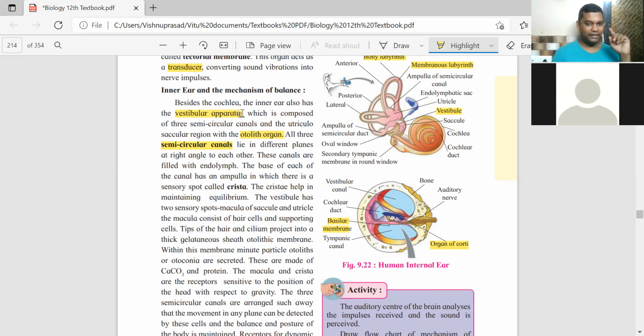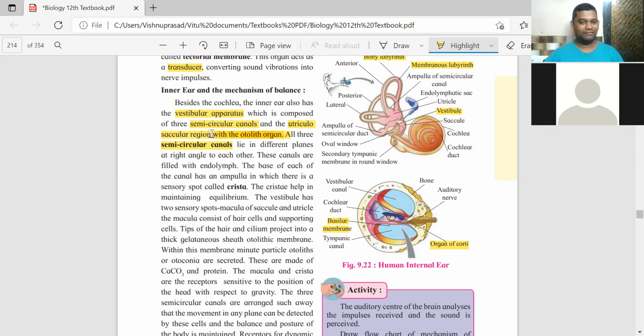The inner ear has the cochlea, which is done. Besides the cochlea, we have the vestibular apparatus, which includes the semicircular canals, and along with it there is a utriculosaccular region.